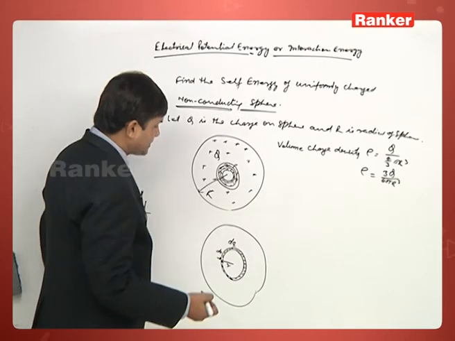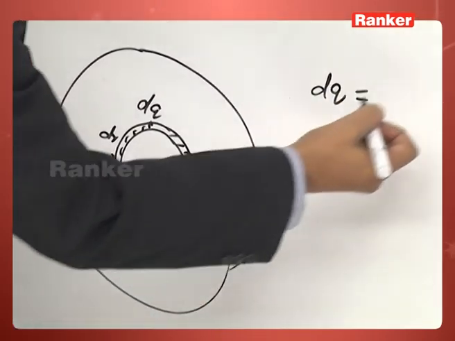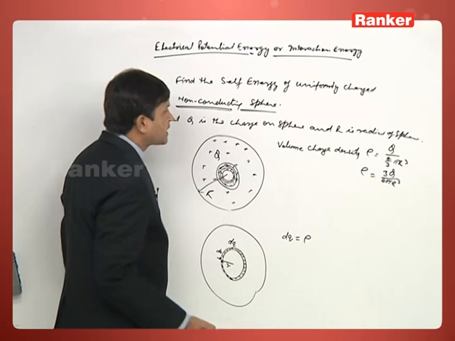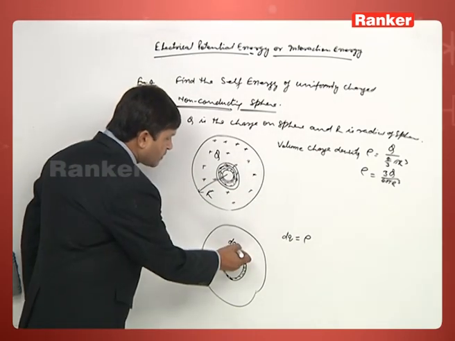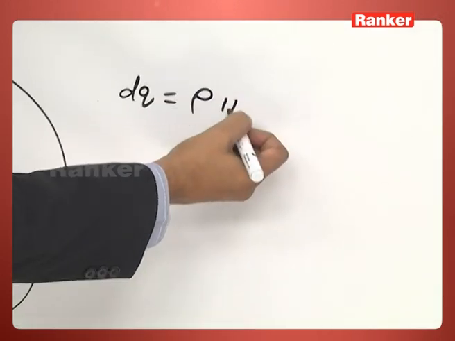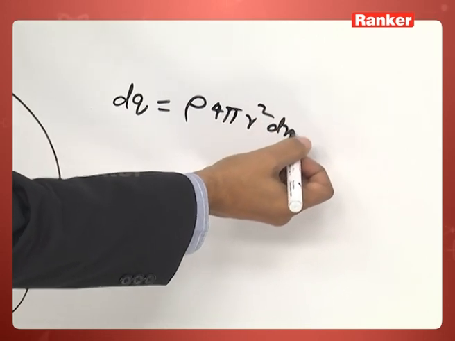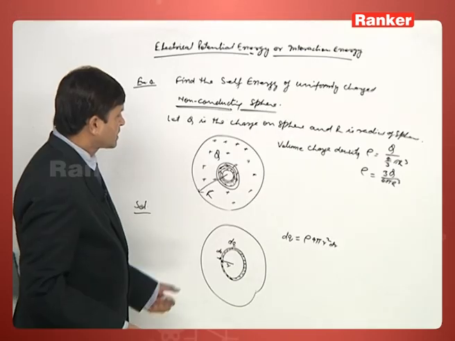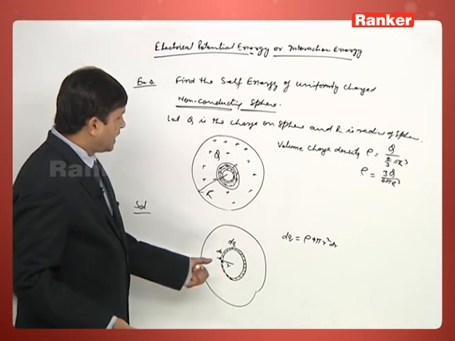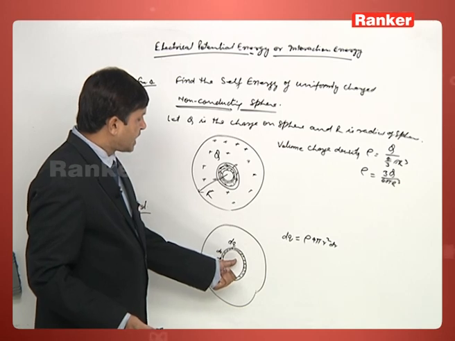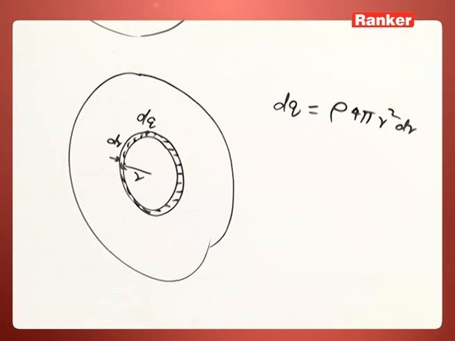How much is dq? dq is nothing but the charge per unit volume, or volume charge density rho, into the volume of this part. The volume of this part is 4 pi r square into dr. This is the charge on this shell. Then we can calculate how much energy is stored in this, and we have to integrate further.